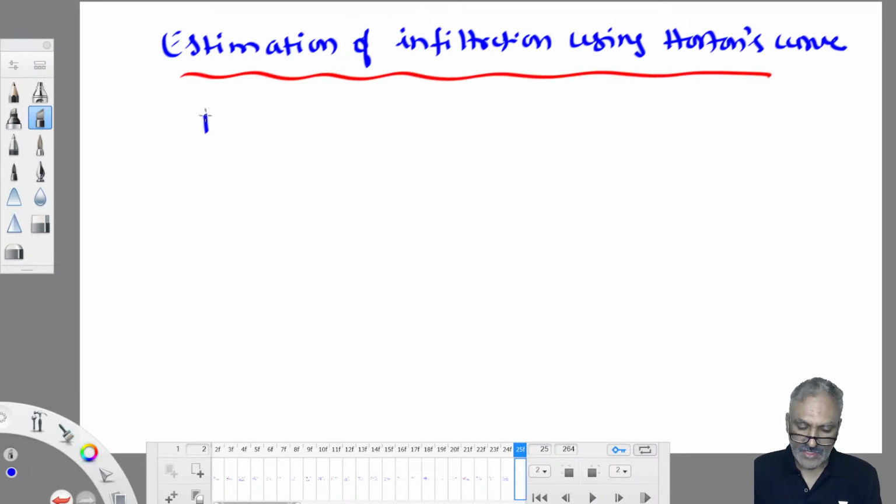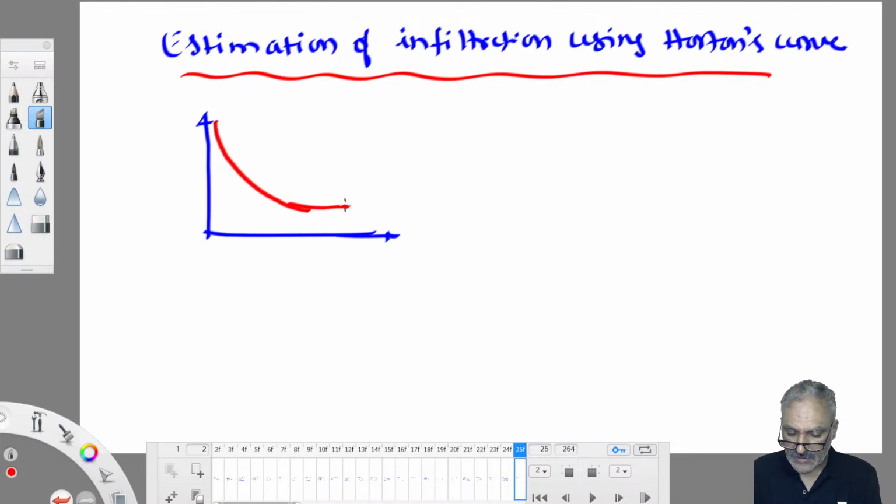Now Horton's curve is the infiltration capacity versus time plot. At any time t, the infiltration capacity is FCT. If I take one more small time interval dt, there is not much change.